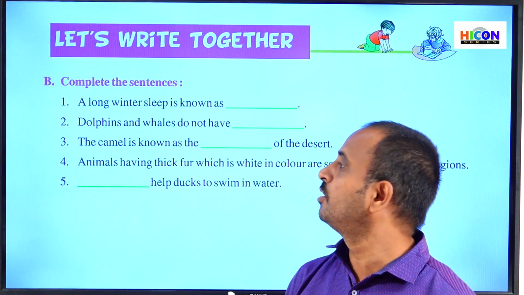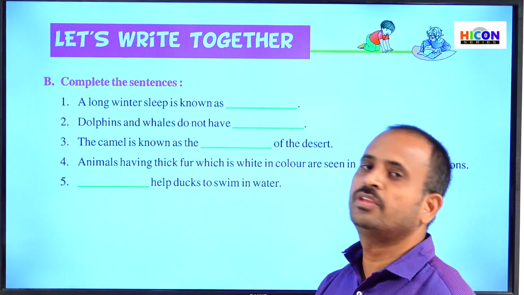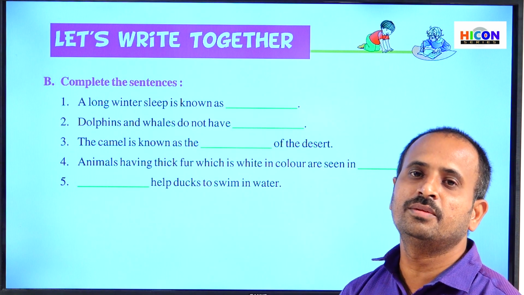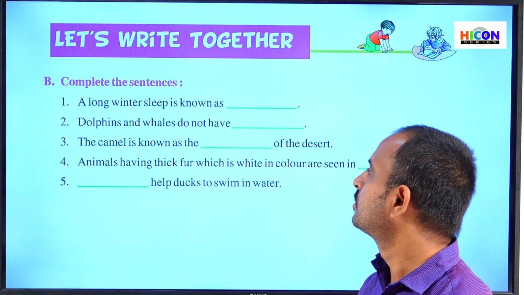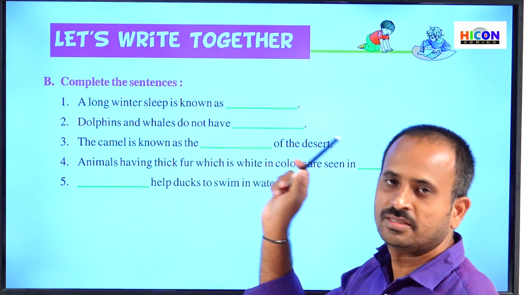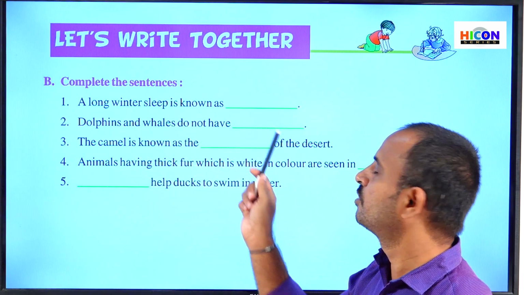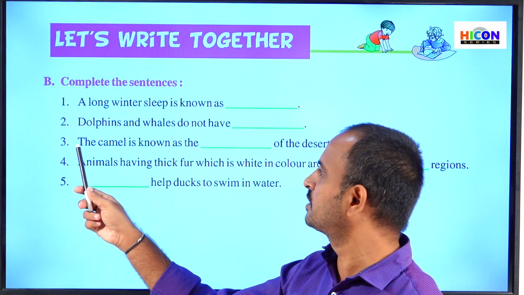That's why they cannot breathe air present in the water. So they come out of the water and breathe the oxygen present in the outer atmosphere. Again they go down into the water. So the answer for the second sentence is gills. Dolphins and whales do not have gills. Children, read the third sentence.